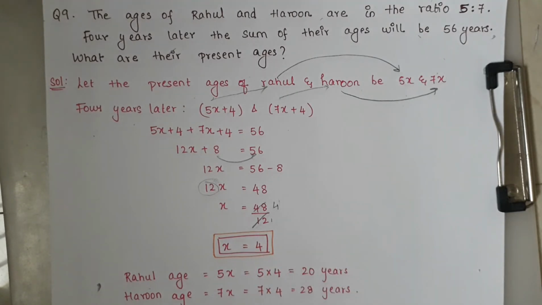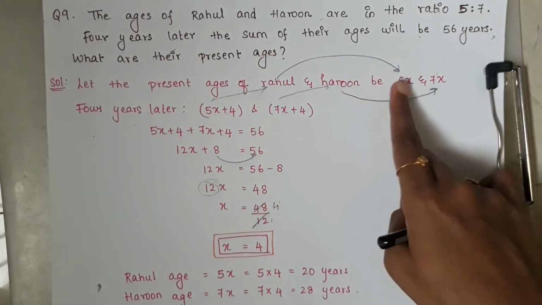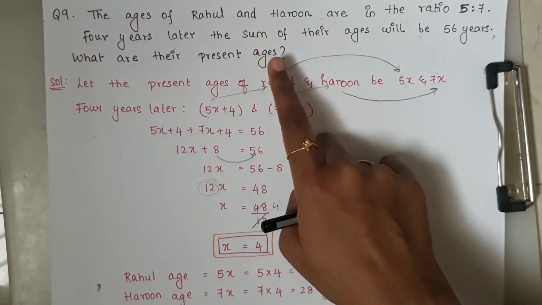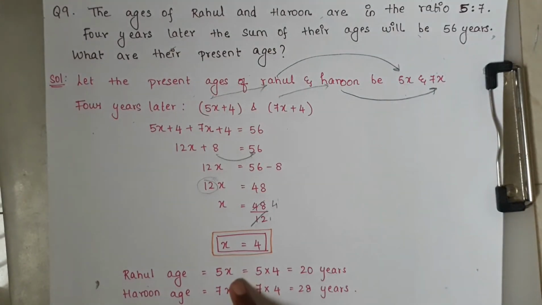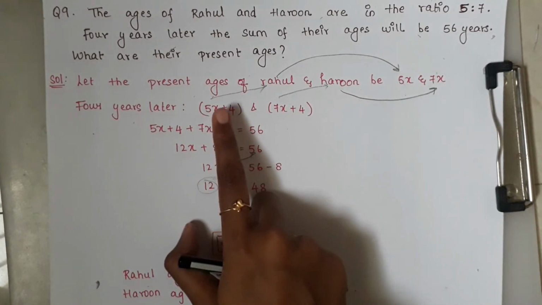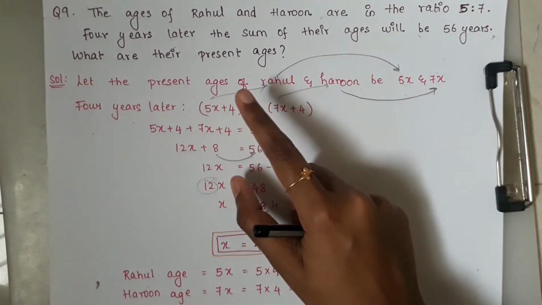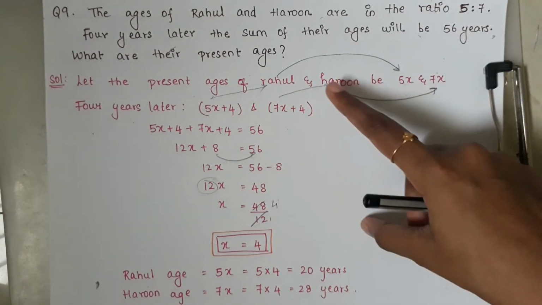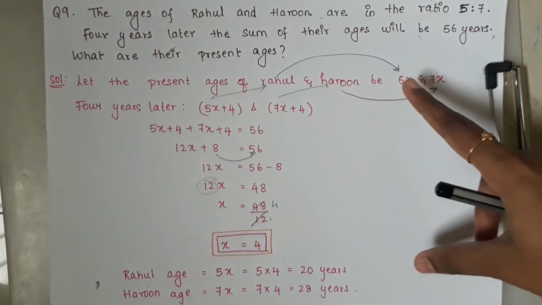And in the question, they have asked the present ages. So you need to substitute this x value in 5x and 7x. If suppose in the question they asked what are the ages of Rahul and Arun after 4 years, then you need to substitute here. That's why I have written separately, in order to differentiate, so that you will understand. So if they have asked after 4 years, you need to substitute the x value in here. If they have asked the present ages of Rahul and Arun, you kindly substitute here.